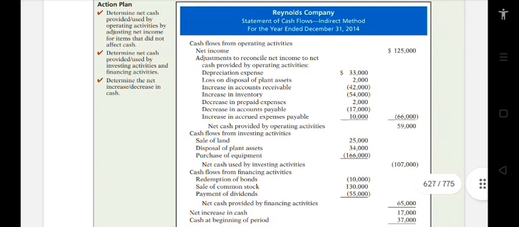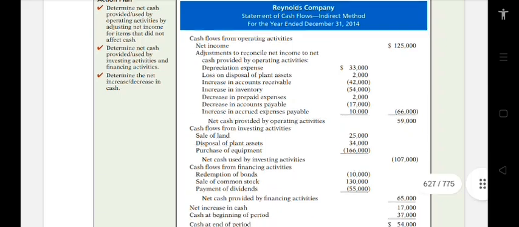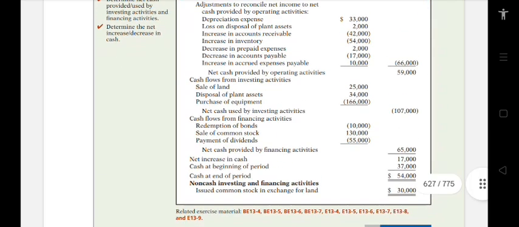So here are the solutions for Reynolds Company's statement of cash flows, direct method, for the year ended December 31, 2014. Cash flows from operating activities: net income, we have $125,000. Then the adjustments to reconcile net income to net cash provided by operating activities.